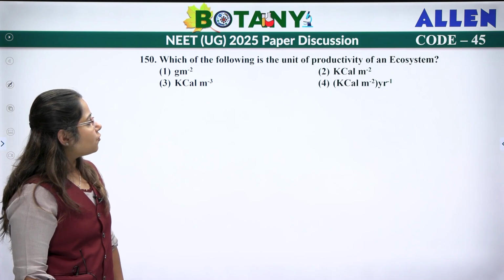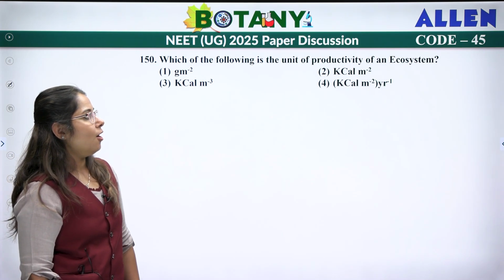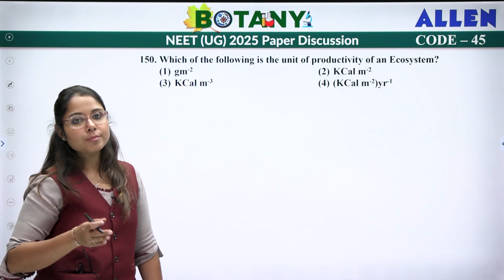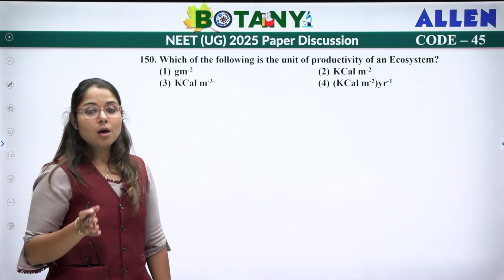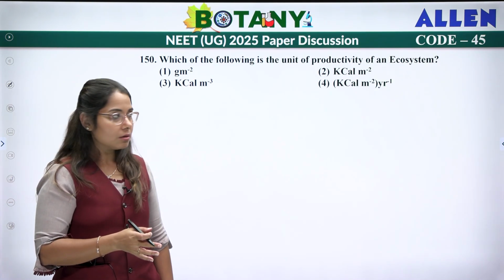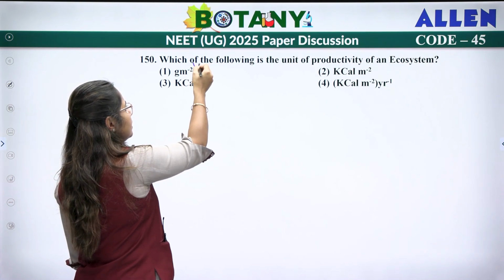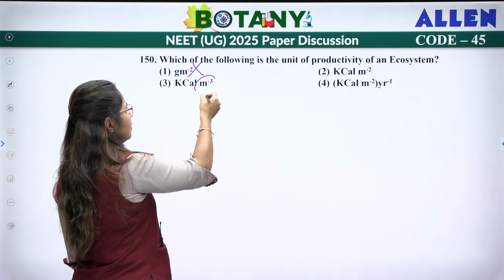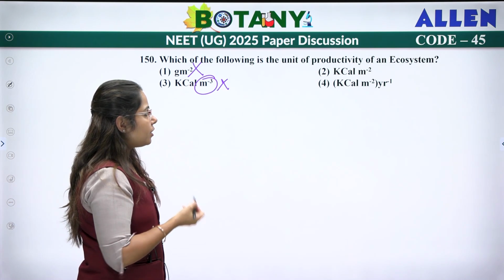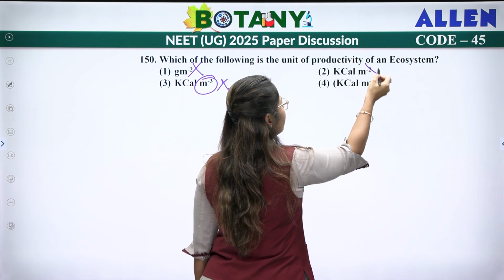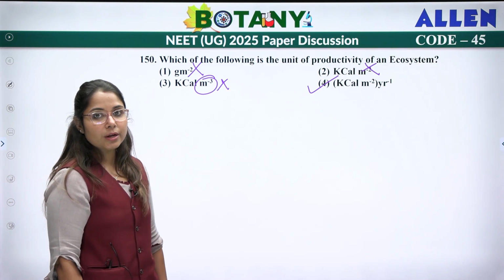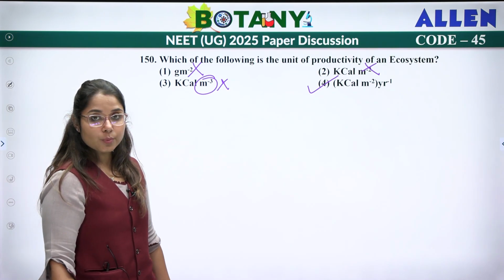Next. Which of the following is the unit of productivity of an ecosystem? Now productivity is measured in terms of energy or in terms of biomass, per unit area per year. So again, here year is not mentioned. Here m is per meter square, area is in terms of square, not cube. Again here year is not mentioned, so this is your best answer: kilocalories per meter square per year.